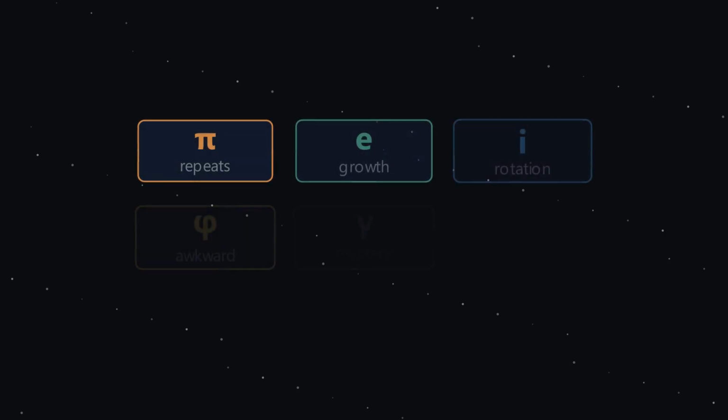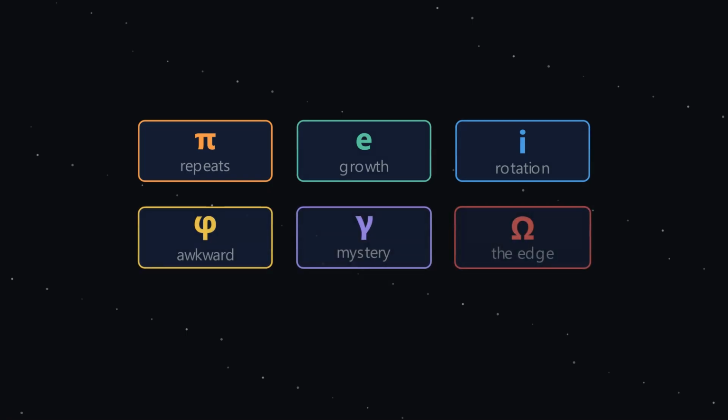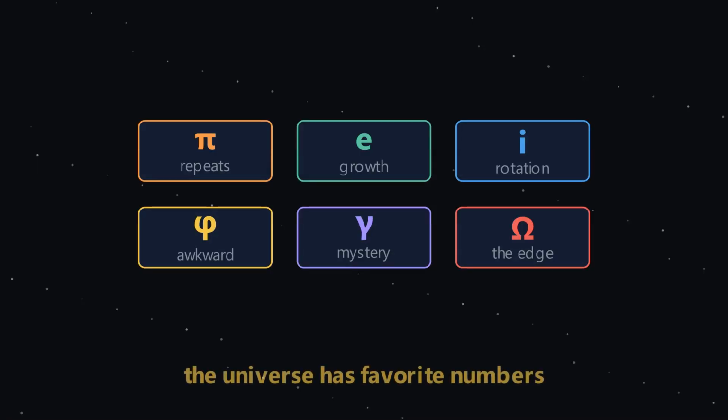10 numbers, a circle's whisper, growth feeding on itself, a rotation pretending to be impossible, nature's most awkward ratio, and at the end, a number that guards the edge of knowledge itself. Nobody chose them. They were here before us, and they will outlast everything we build. The universe, it turns out, has favorite numbers.